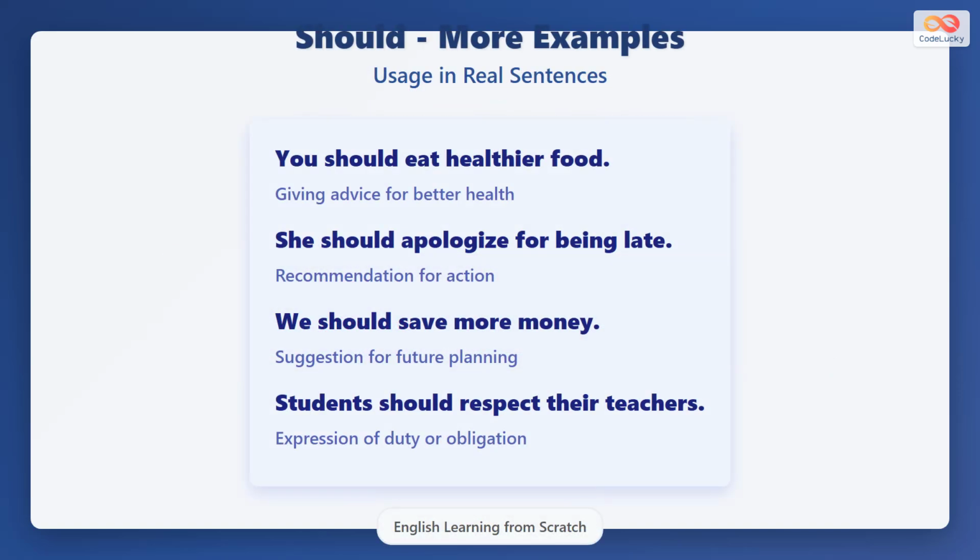More examples include, you should eat healthy food to be strong. She should apologize if she is late because it is polite. We should save money for the future. Students should respect their teachers because it is important.